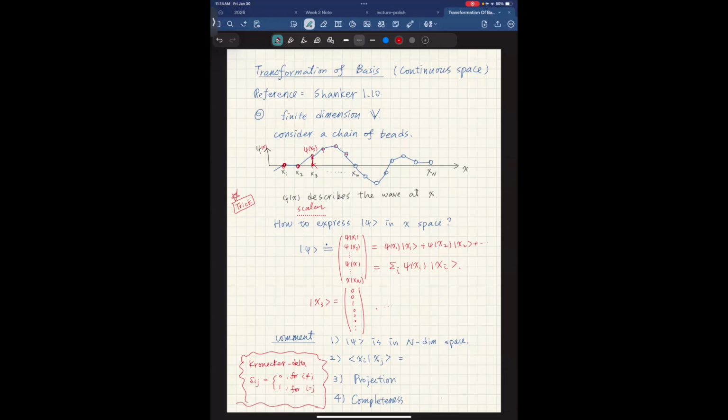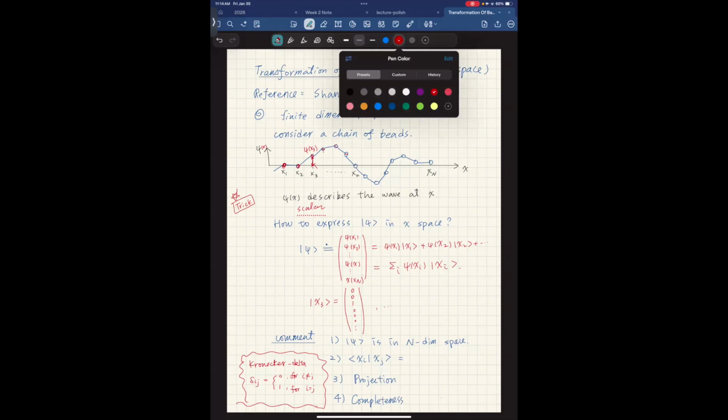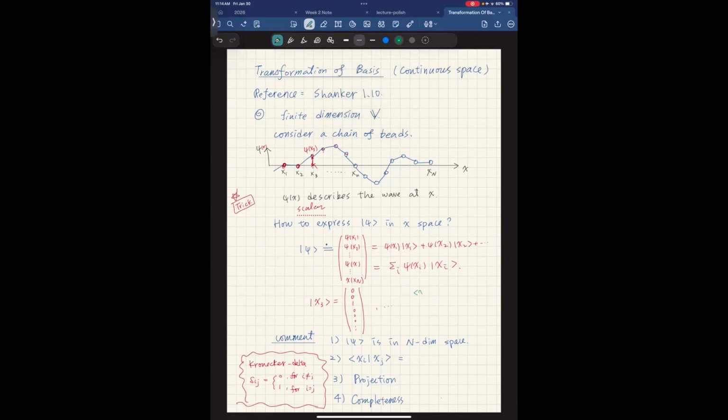Okay, so I'm going to give you an example here. For example, x1 and x1, what's the overlap between x1 and x1? We can calculate it. This one is 1, 0, 0, 0. This is 1, 0, 0, 0, 0. When you do the inner product, it will give you 1. So you see it's a unit vector.